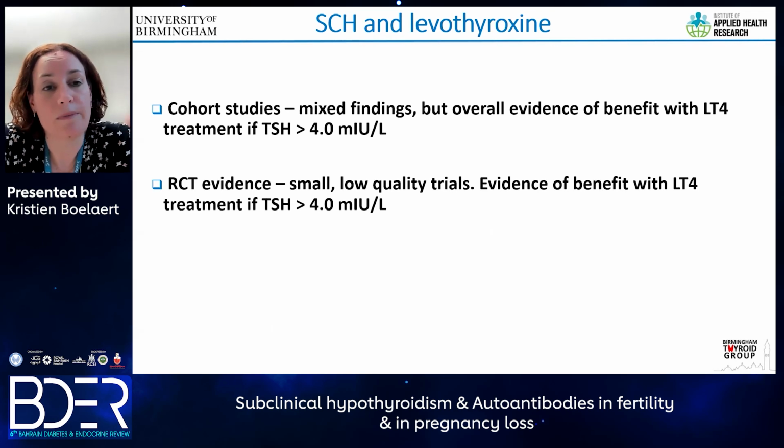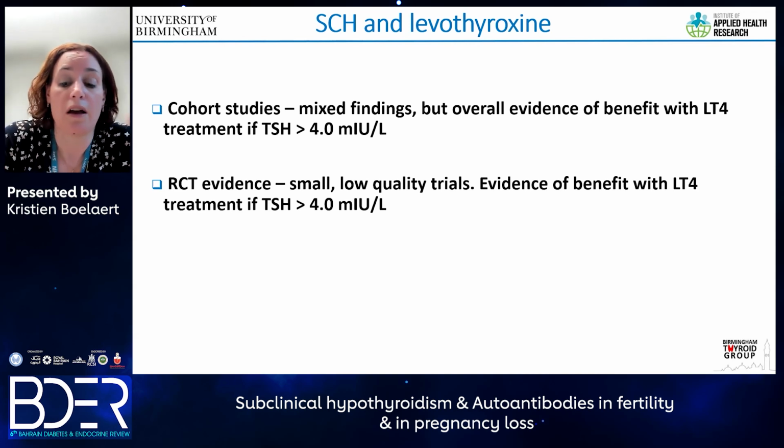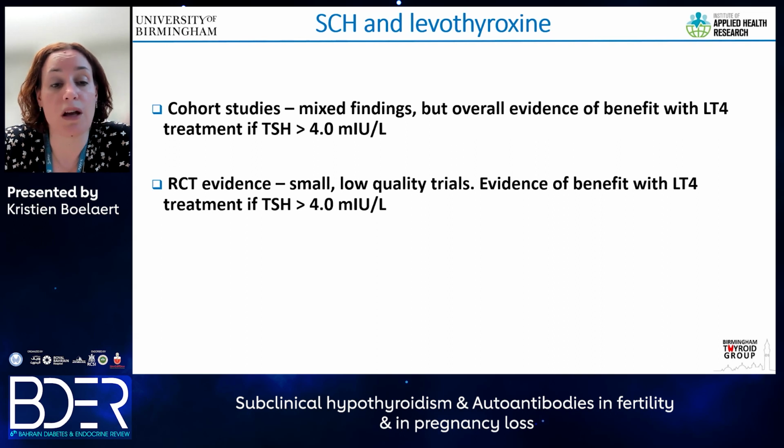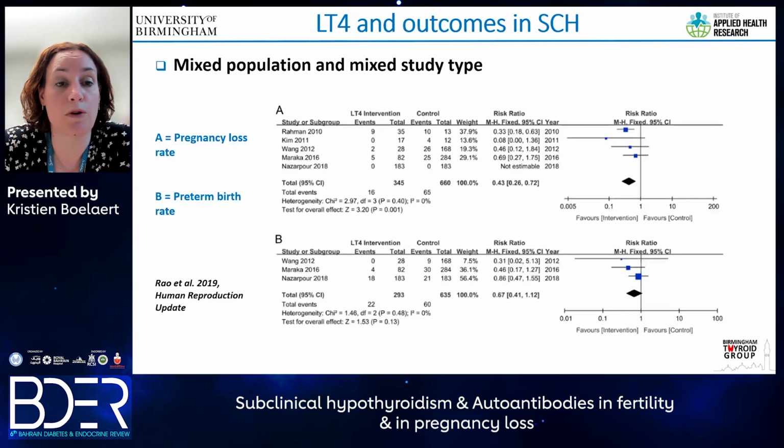What about treatment then? What happens when we treat subclinical hypothyroidism in patients who come to our fertility clinics? Well, again, most of the evidence here comes from cohort studies and from randomized controlled trials. Cohort studies have found mixed findings. But again, evidence of benefit is only there if TSH is greater than 4 milliunits per liter. And similarly, from RCT evidence, again, this would lean more towards treating those patients with a serum TSH over 4 and not for those with a serum TSH between 2.5 and 4. And this is summarized here in this systematic review that was published in 2019.